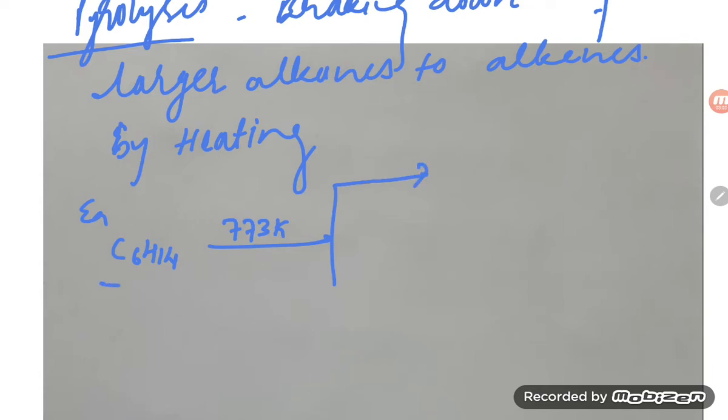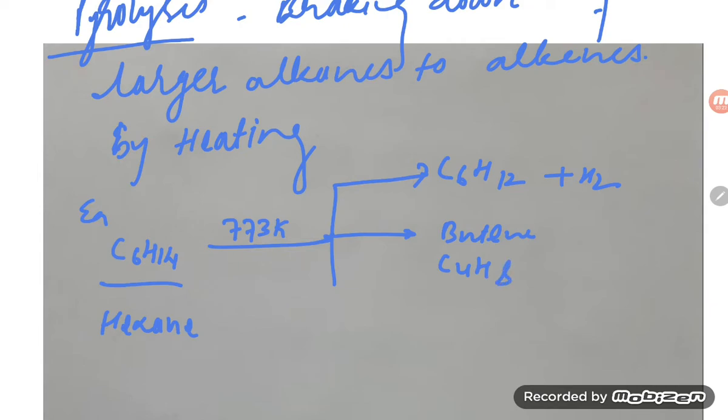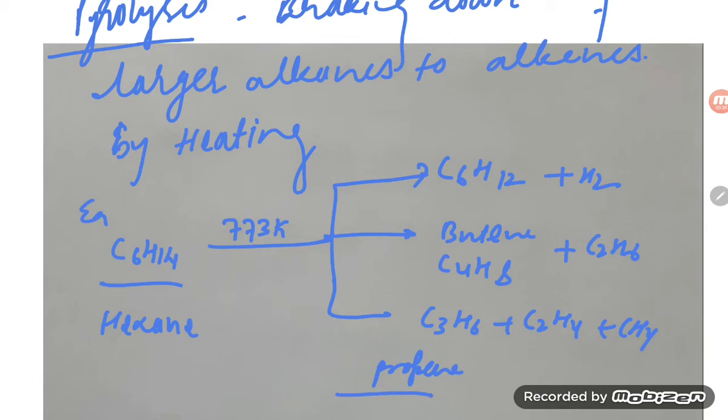First possible product is hexene, C6H12, plus hydrogen gas, or it can also give butene, C4H8, plus C2H6, and lastly it can also give C3H6 plus C2H4 plus CH4. So this is propene. So these are the products.